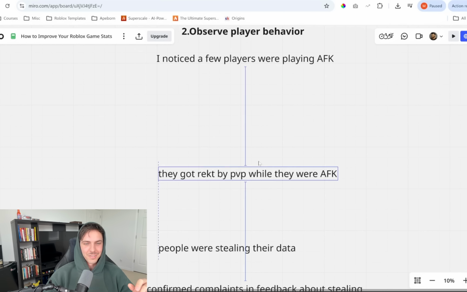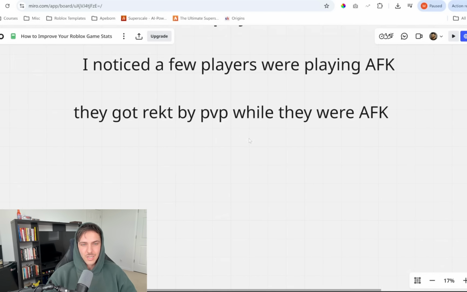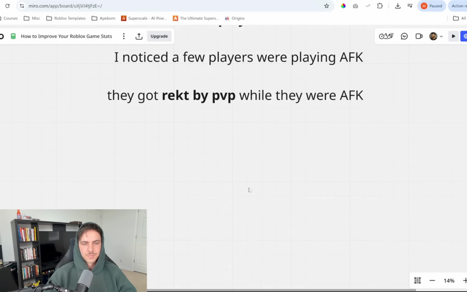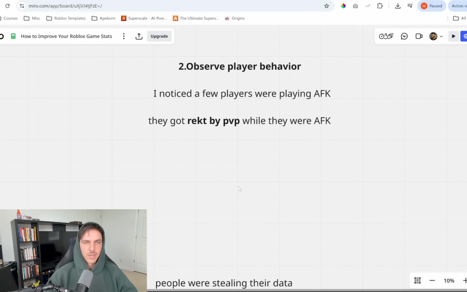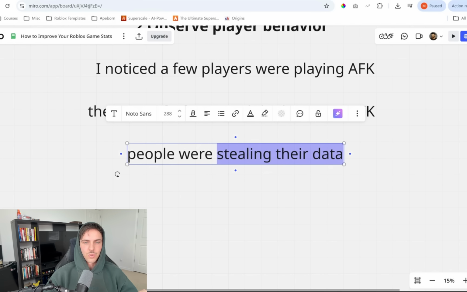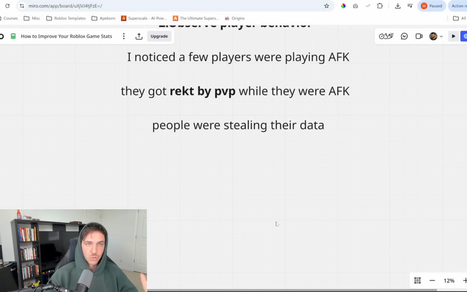Spoiler: what I noticed though was these players that were AFK were getting wrecked by PvP. What do I mean by that? Basically, in our game, you have bats, like Steal a Brain Rot. You can smack other players. You can steal data from their servers. And these AFK players were having their data stolen like crazy. Also, if you played Oil Empire, this is also a mechanic in the game where you can steal gas from people's refineries. So what do we do?